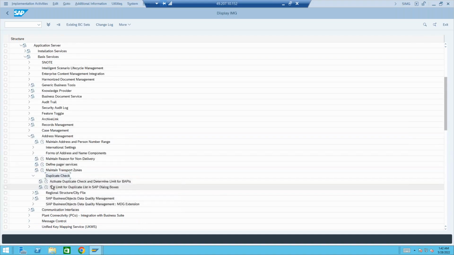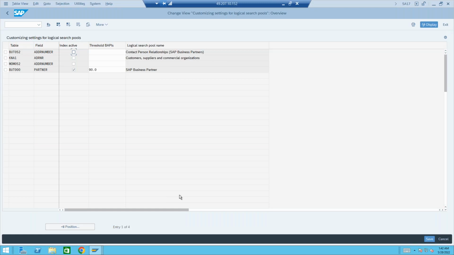Under duplicate check, activate duplicate determination limit for BAPIs. And this is already activated with a threshold of 90%. Business partner, BUT000 table, you could check the general data. So BUT000 is general data. And you could see a threshold of 90% has been activated. And in the GTS also, we could achieve this. But now the standard functionality is not available in the GUI. But you know, this functionality is available in Fiori.